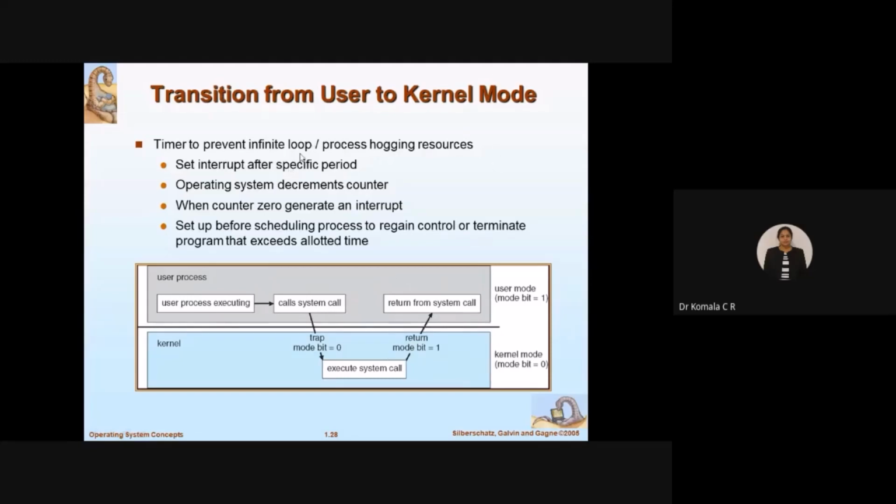Fine. So how is this concept followed? These are the steps we have. Set interrupt after a specific period. I will set an interrupt. So interrupt here you can consider as a system call. First I have started with a user process. Now at this time I want to give the control to kernel mode. So at this particular time an interrupt is generated. That means a system call is generated now. Fine. So the operating system decrements the counter, and when the counter reaches 0, it generates an interrupt.